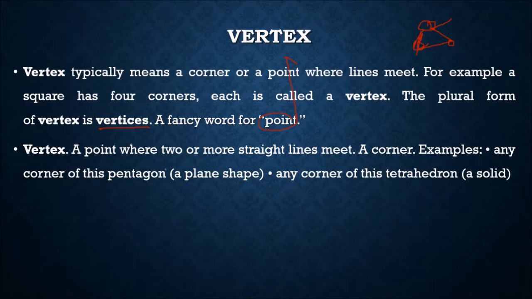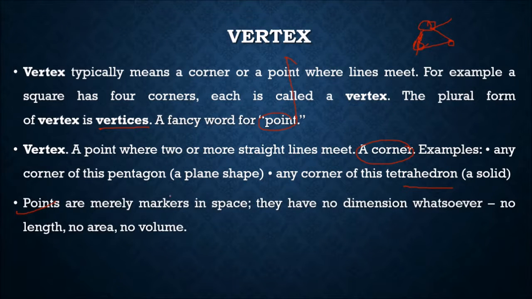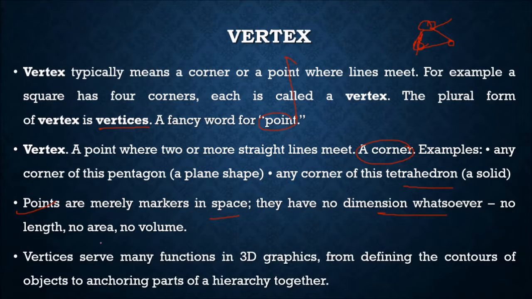So a vertex is a point where 2 or more straight lines meet, a corner. Any corner of a pentagon, say, 5 lines, a plane shape. Any corner of a tetrahedron. Points are merely markers in space. They have no dimension whatsoever, so no length, no area, no volume. Vertices have many functions in 3D graphics, from defining the contours of an object to anchoring parts of a hierarchy together.